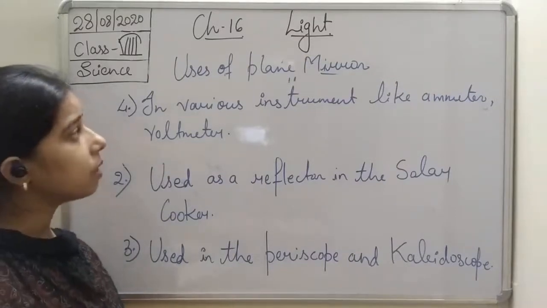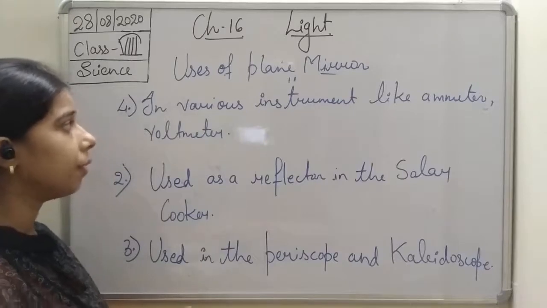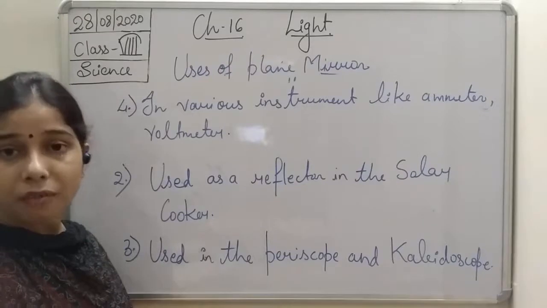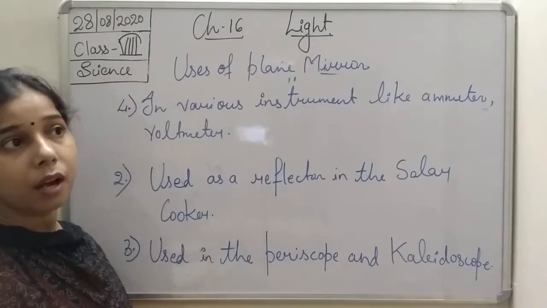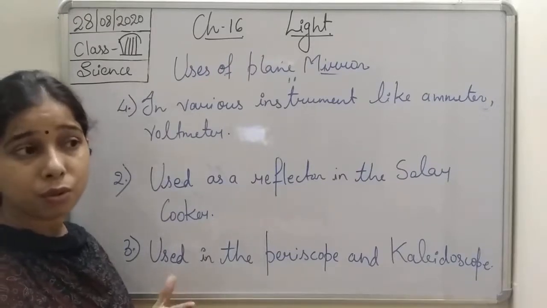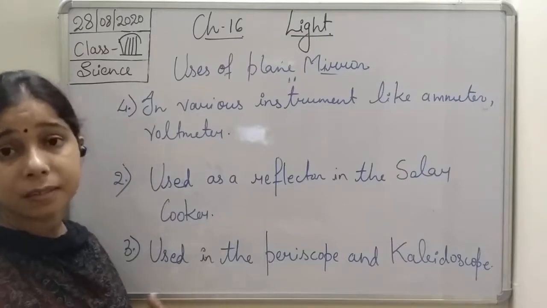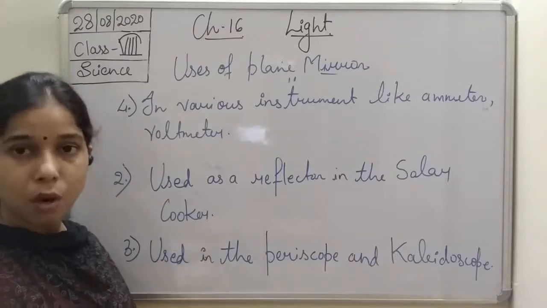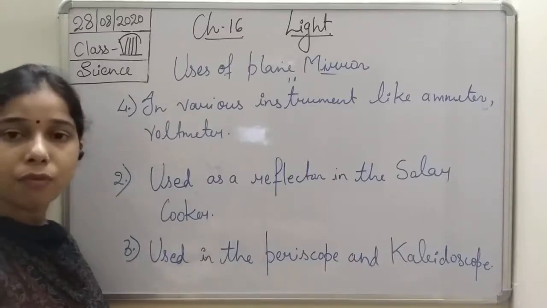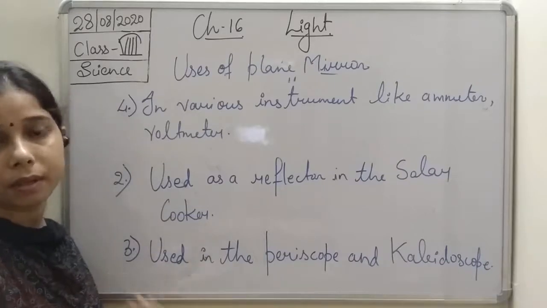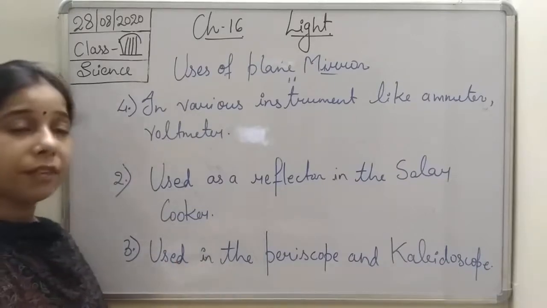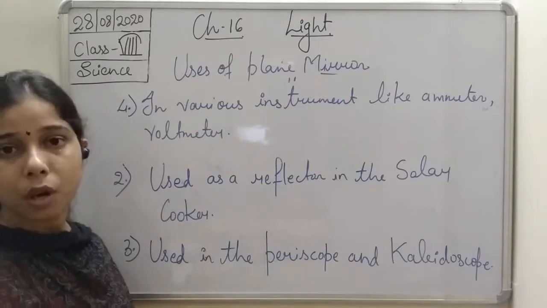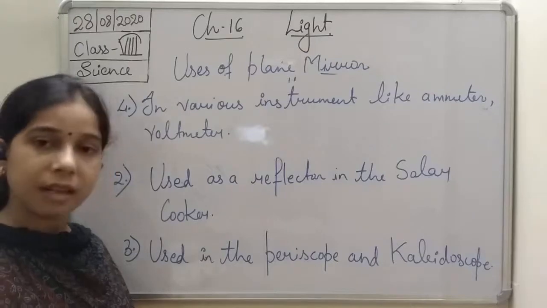So we can say, students, there are a lot of uses of the plane mirror. They are used at our home, even in offices also. Different mirrors are used so that they help in increasing the space area. It appears like it is having more space. It is used in our home for looking purposes, in our offices also, and it is also used as a reflector in the solar cooker.